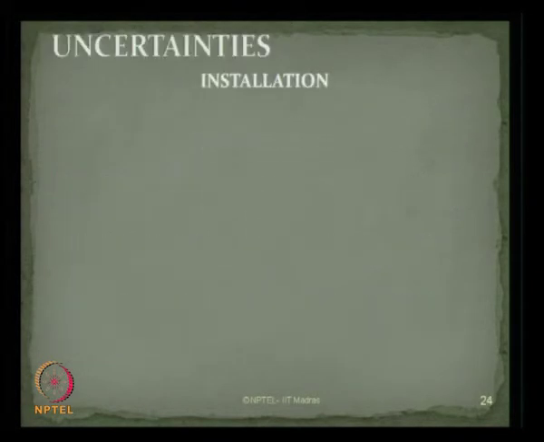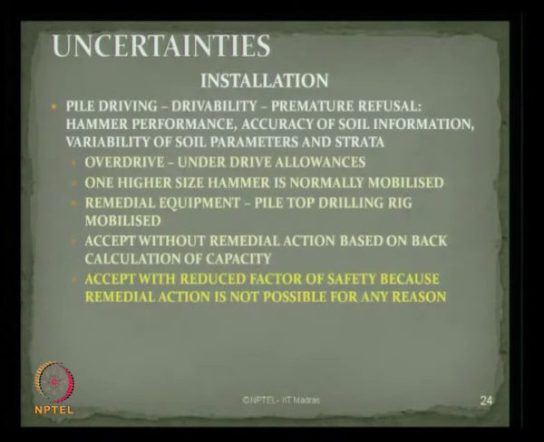There can be uncertainties continuing installation, as you see here, essentially coming from pile driving. The drivability may result in what we call premature refusal, depending upon the soil stratum. There can be an improper hammer performance. The accuracy of soil information cannot be available to the designer in the beginning. There can be extensive variability of soil parameters and the subsea strata. There can be a possibility of overdriving the pile. One higher size hammer is normally mobilized so that this problem can be taken care of.